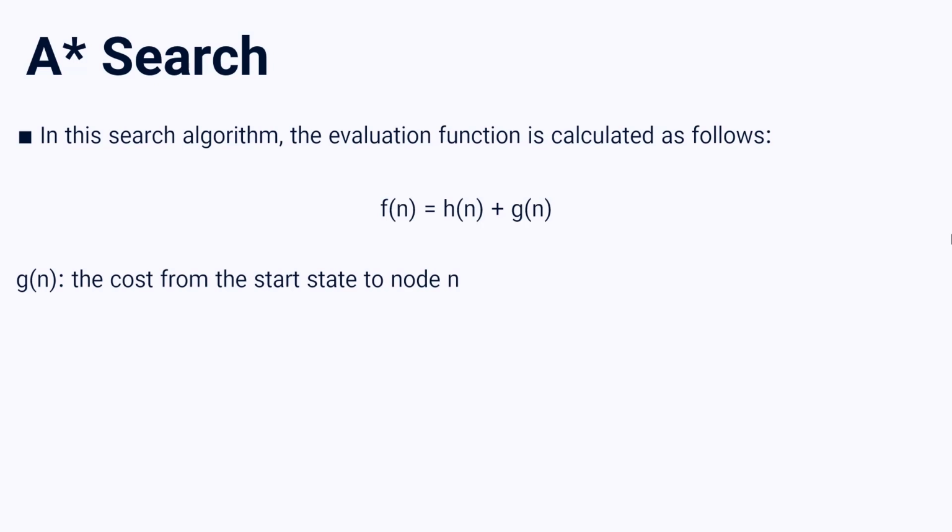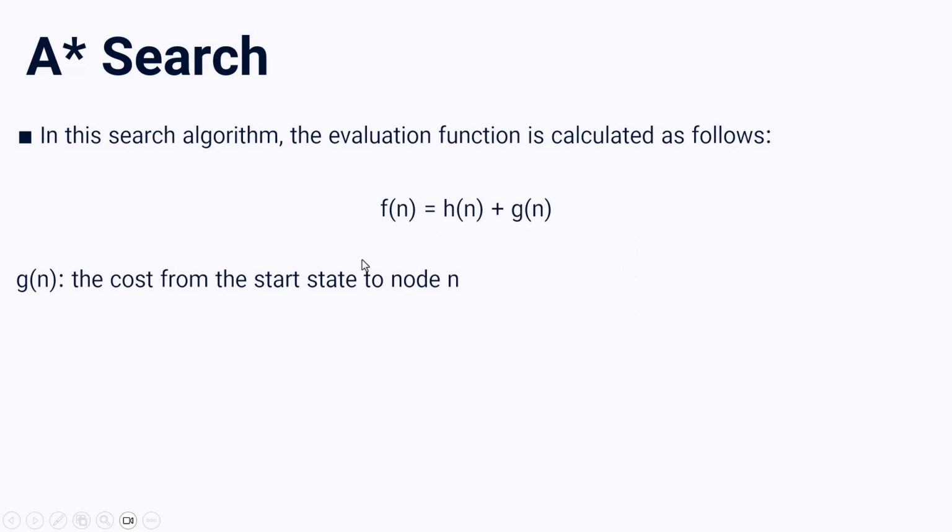So let's continue and see how we have to choose our next node to build our search tree when we're applying the A star search algorithm on our search space. So first of all, because this algorithm is heuristic or informed, we have to know how our evaluation function behaves.